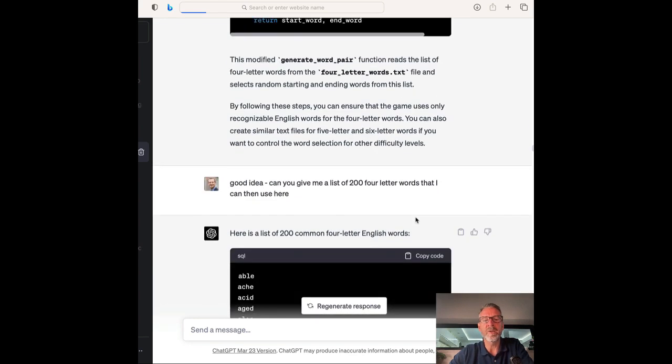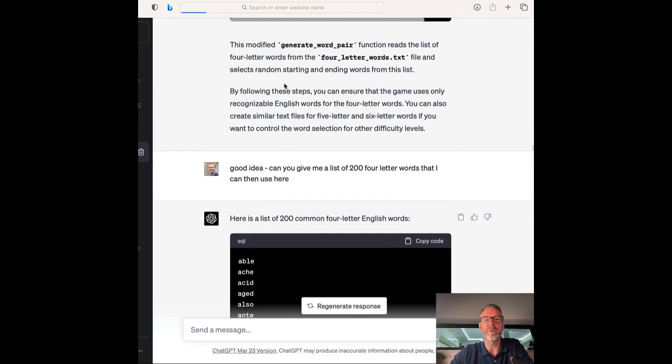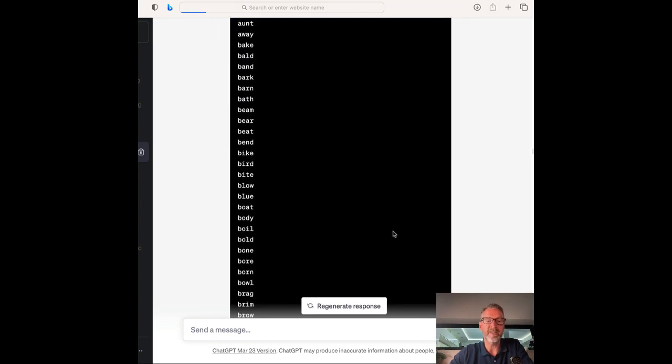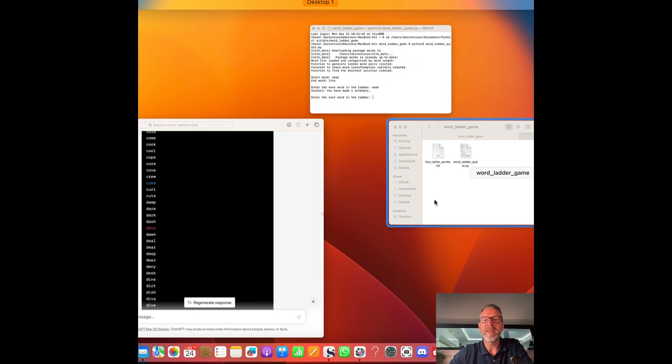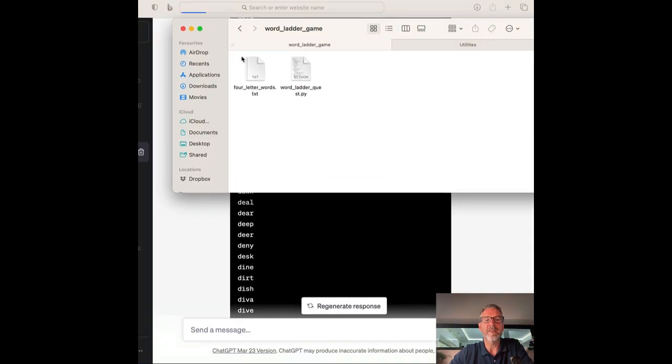I'm going to create the code, but also you're going to need to import 4-letter words into a dictionary. I said, okay, well, just give me 200 4-letter words. It did that. And then all I did is I created another text file here, TXT file, just 4-letter words. And this then feeds into this. There's code in this one that actually refers to this one.